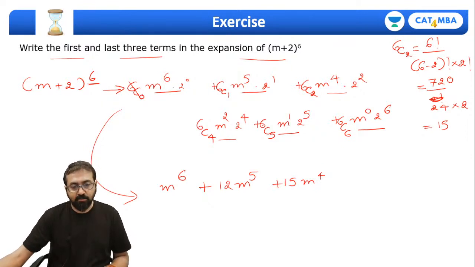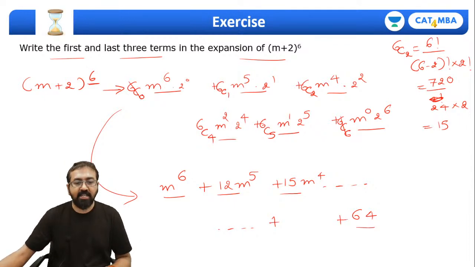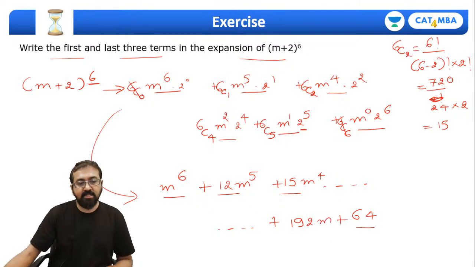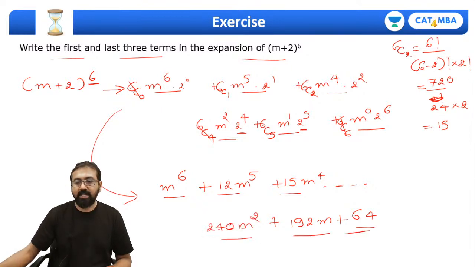And the last term, so if you look at last term, it's 2 raised to 6, that is 64. Okay, this is first, second and third term. Same way, this is the last term. Then second last term, 6 into 2 raised to 5, 32, 32 sixes are 192. So 192 m, and then 6c4 is 15 into 2 raised to 4, 16. It is 240. So this will be 240 m square.